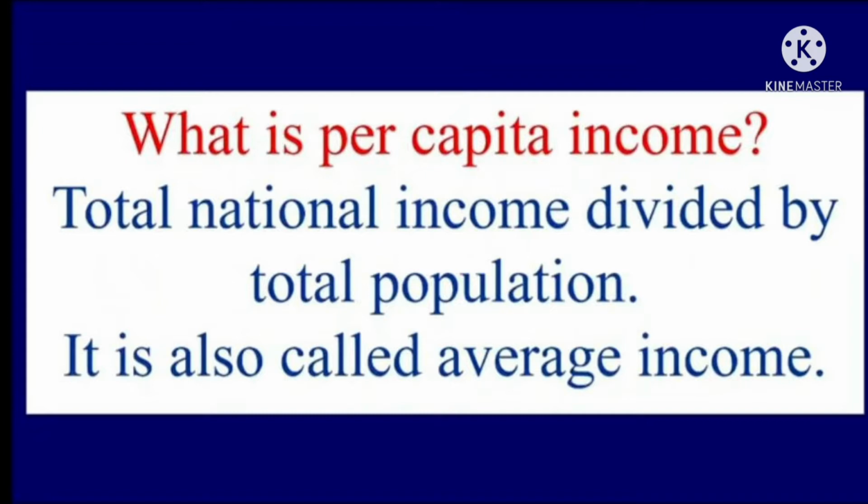Since countries have different populations, comparing total income will not tell us what an average person is likely to earn. Are people in one country better off than those in a different country? Hence, we compare the average income, which is the total income of the country divided by total population. The average income is also called per capita income.